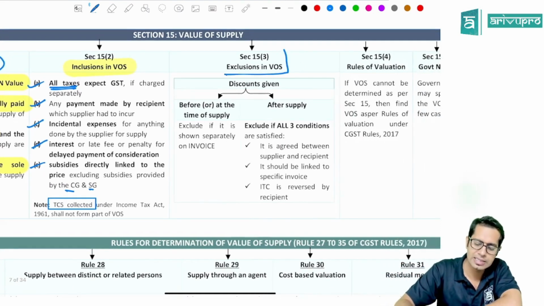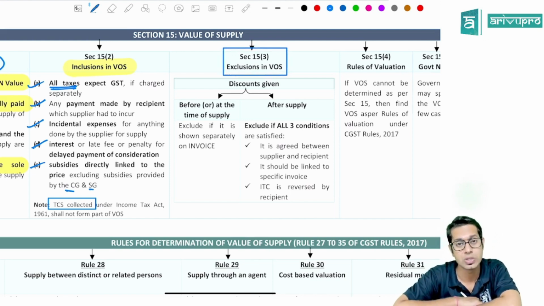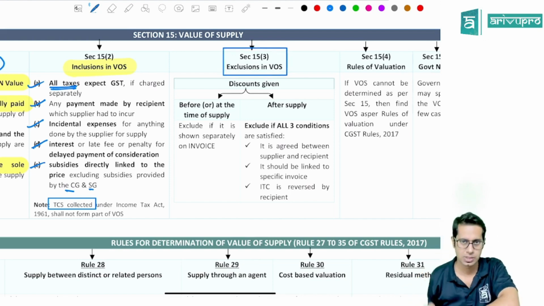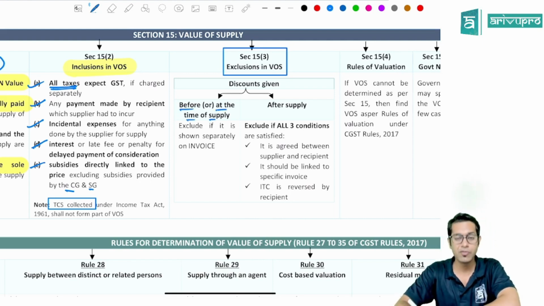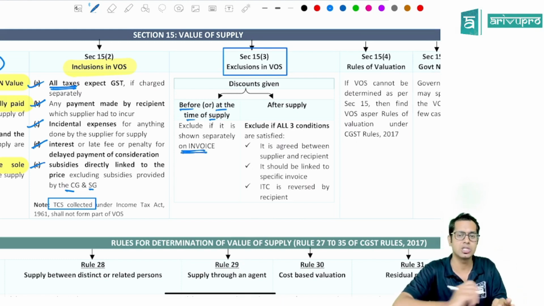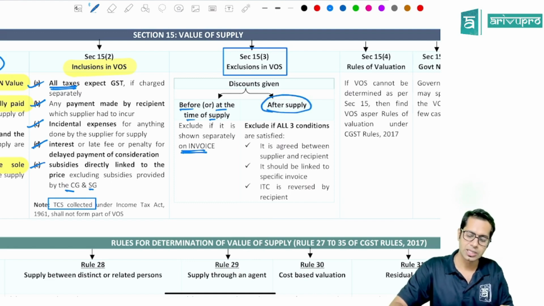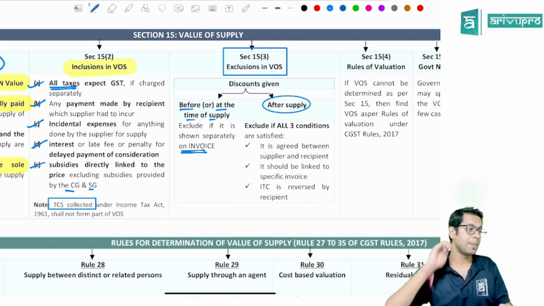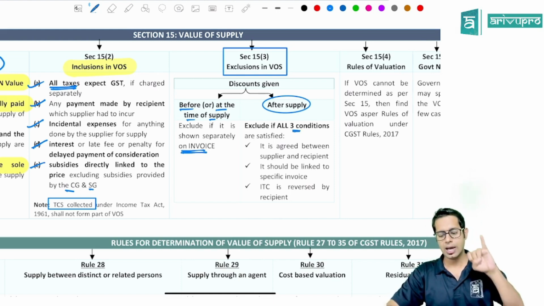Then, sir, is there anything which I can exclude from value of supply? Answer is yes. What is that something which I can exclude, sir? Discounts. Discounts can be given before or at the time of supply. Any discount given before making the supply or at the time of making the supply can be excluded from value of supply if those discounts are shown separately on the invoice. And if there is any discount given after supply, then these discounts can be excluded from value of supply if three conditions are satisfied. Which are these three conditions?